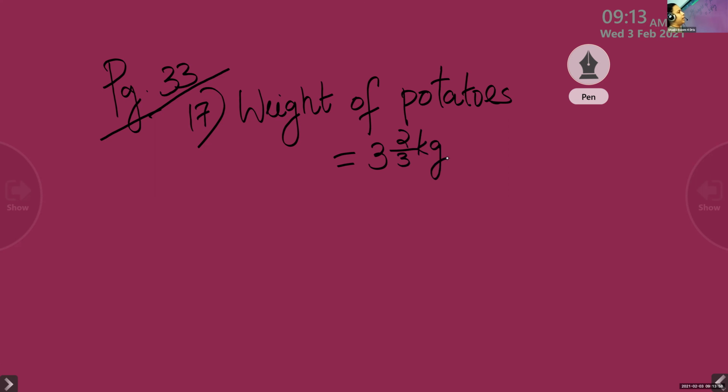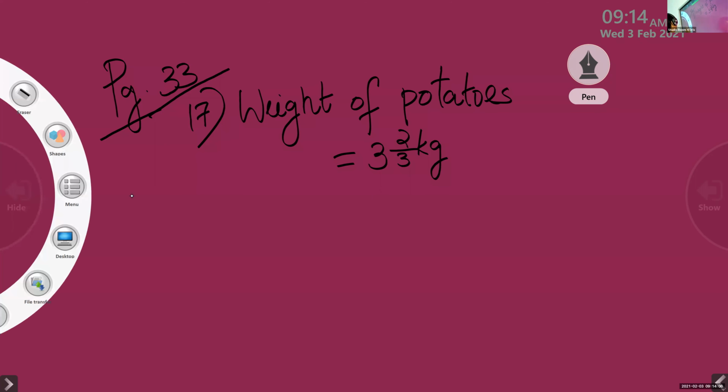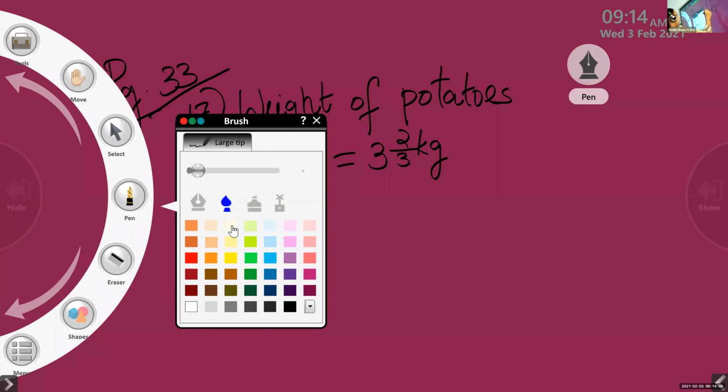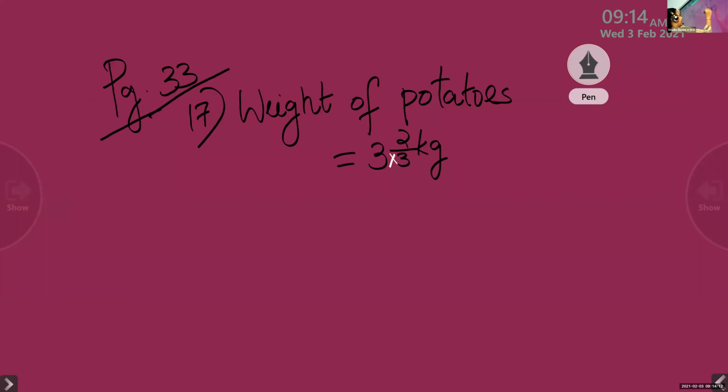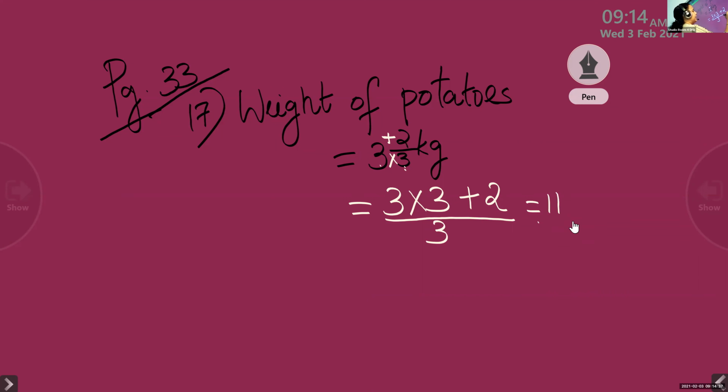What we have to do? We have to convert this into improper fraction. So children, what we have to do here? 3 multiplied by 3, then add the numerator. We know already this and we are just applying this in the word problems. The whole number and the denominator, then add the numerator upon the same denominator. Denominator, there is no change. So 3 3s are 9 plus 2, 11. Yes, 11 by 3 kg.